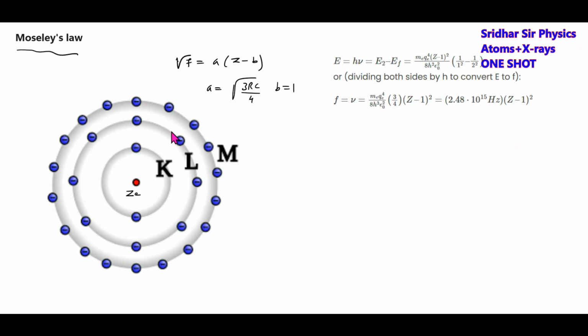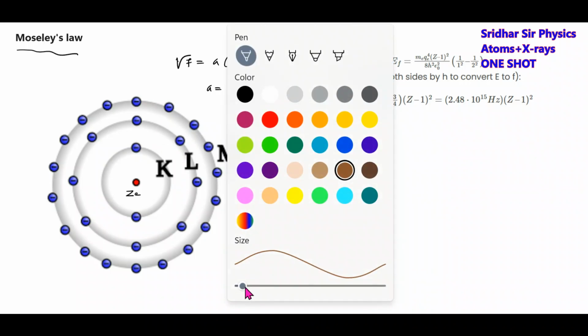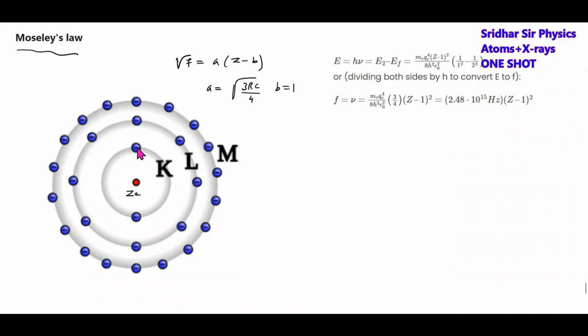Now if there is a vacancy in the K shell, we'll fill up this vacancy from the L shell. Let's assume that a vacancy is there. Why has this vacancy come? Because the accelerating electron will knock out this electron, and a vacancy is set up here. This vacancy I'll indicate by yellow color. We'll fill up this vacancy by an outer orbit.